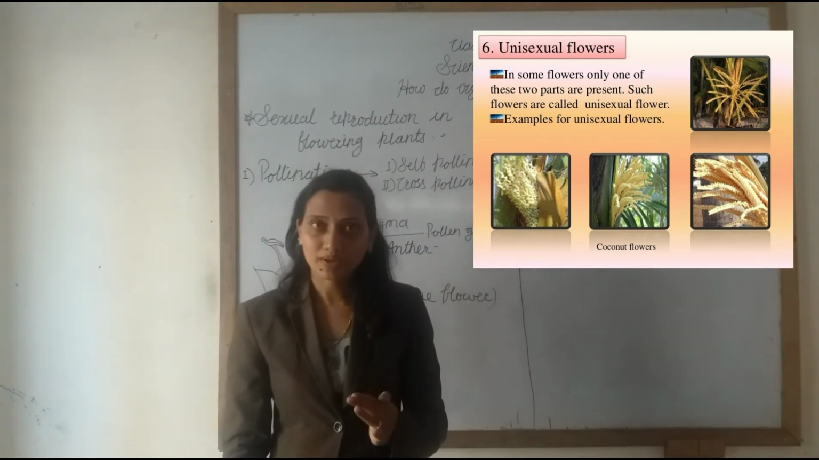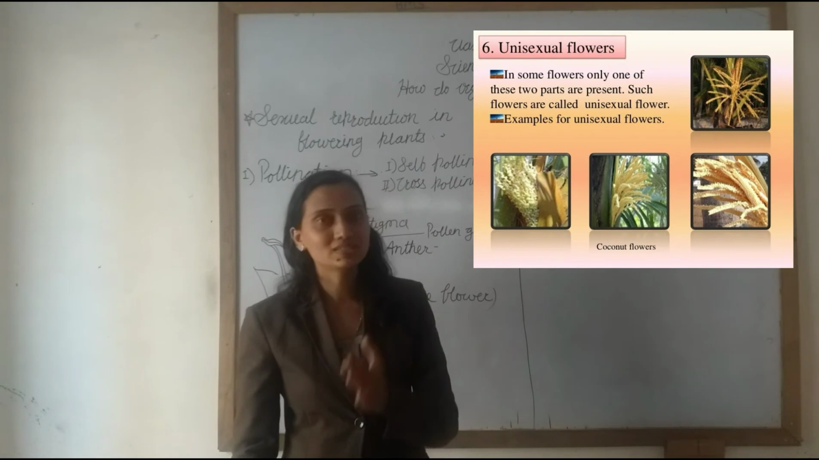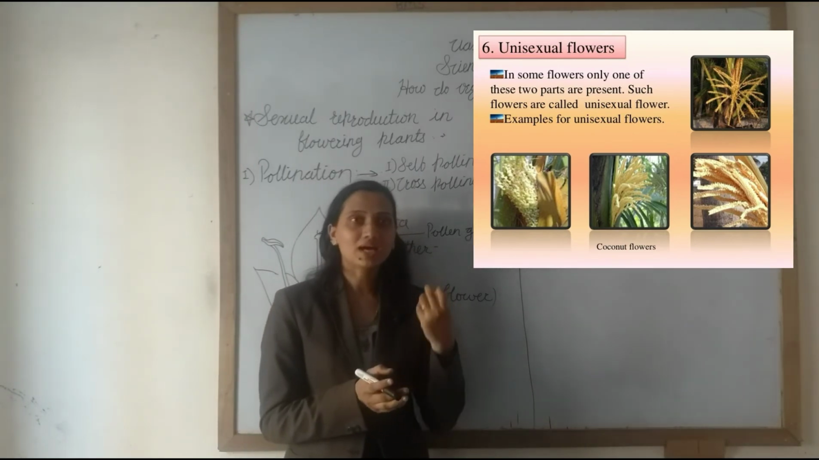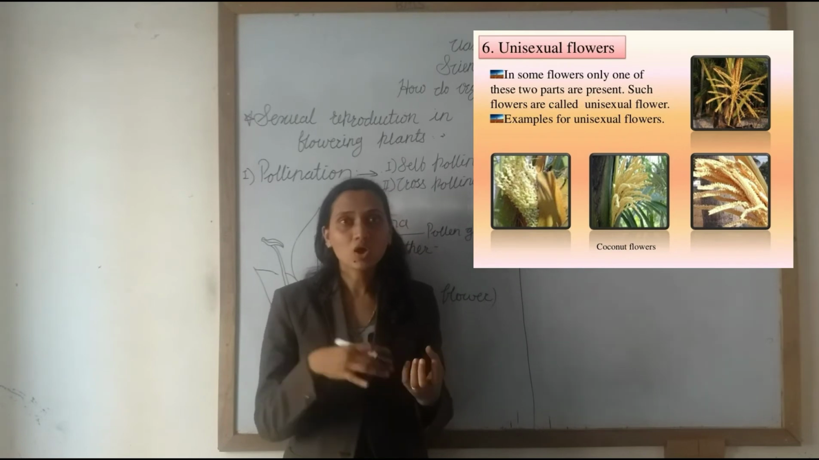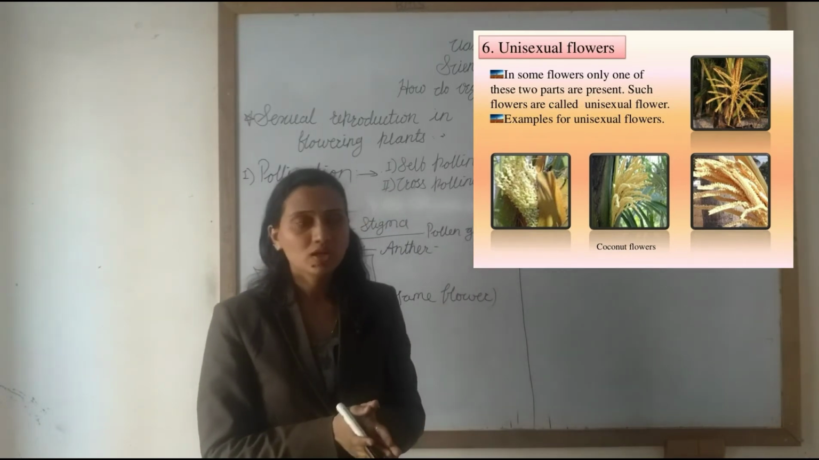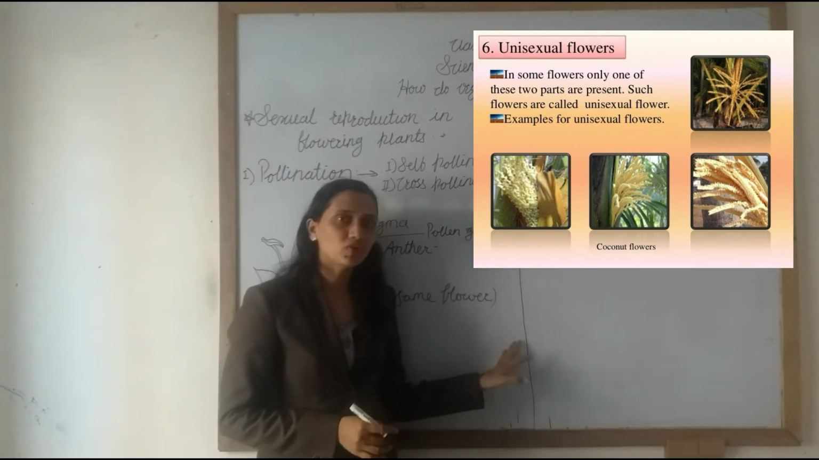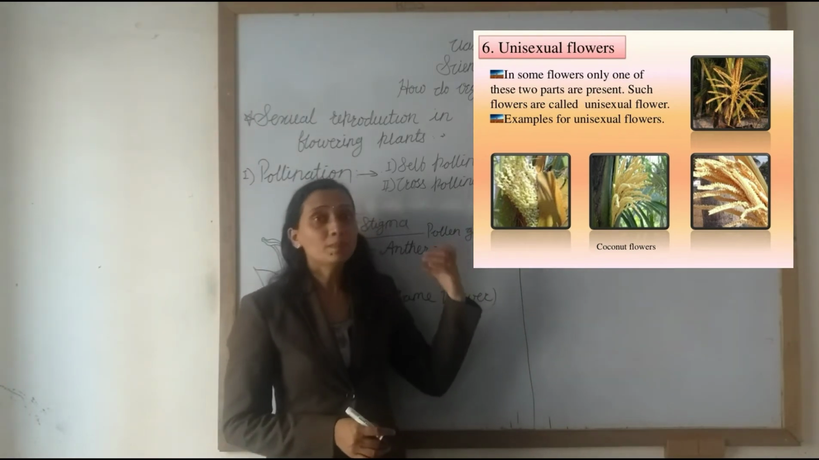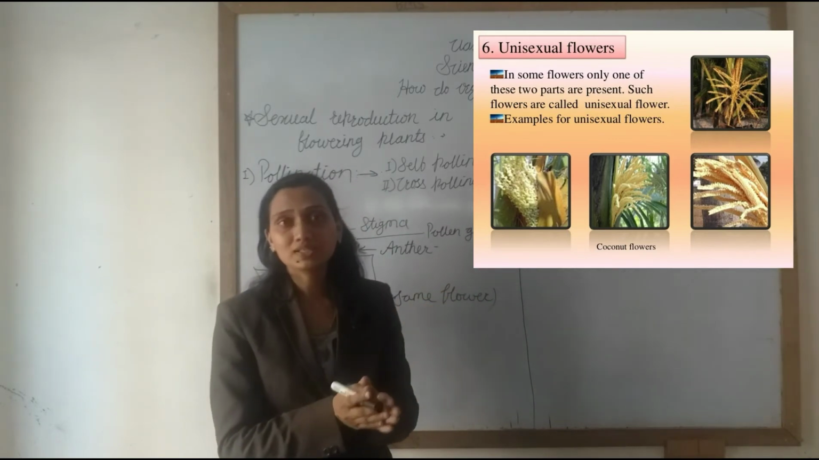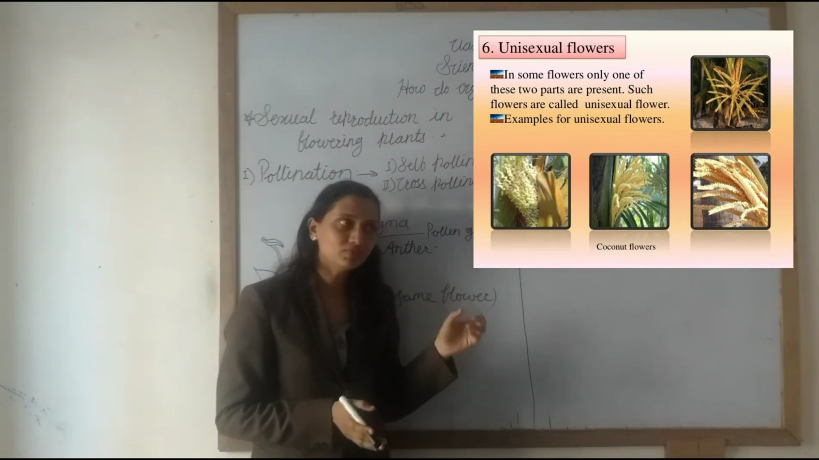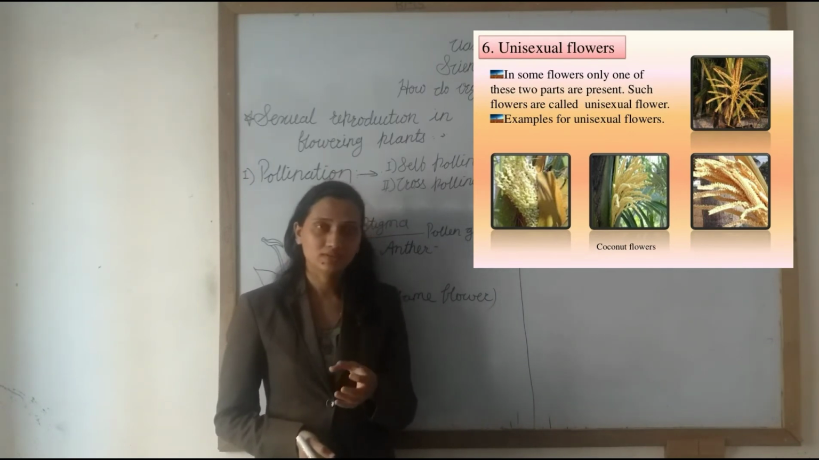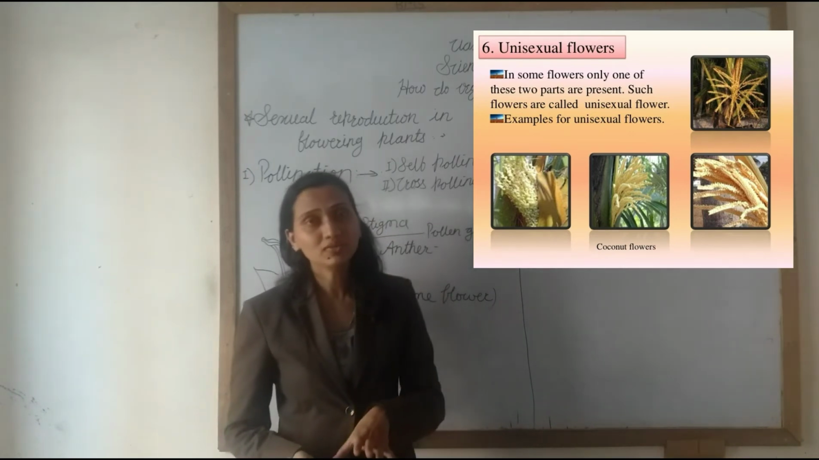A flower that contains only one sexual part, either the male part or the female part, meaning the flower which contains either the stamen or the pistil, is called a unisexual flower. Now, which are the unisexual flowers? Papaya and watermelon. The flowers of these plants are unisexual flowers. That means the flower contains only a single reproductive part, either the male part or the female part.